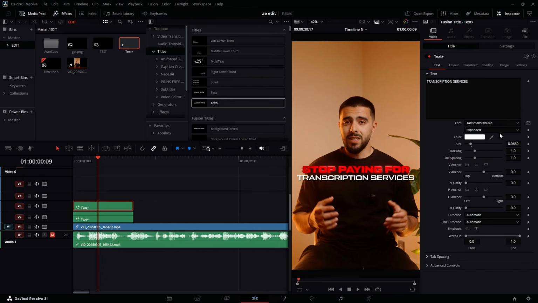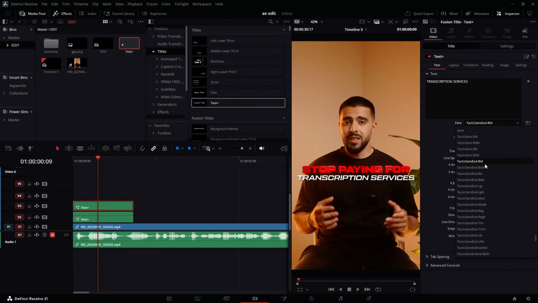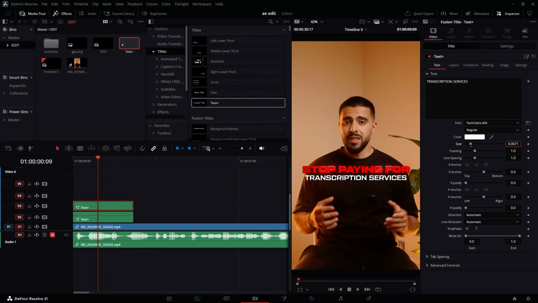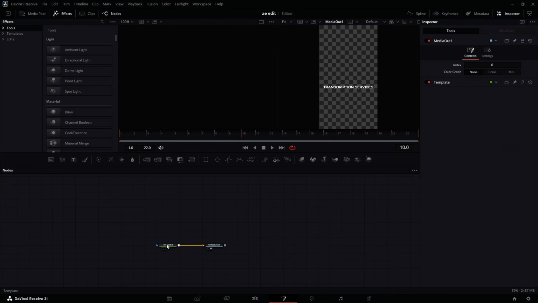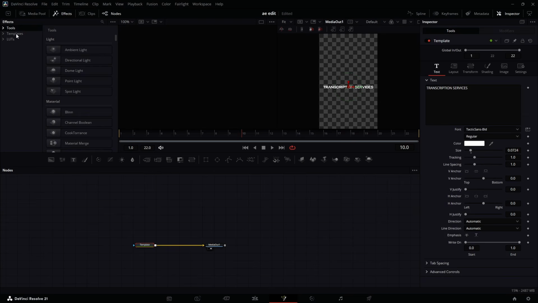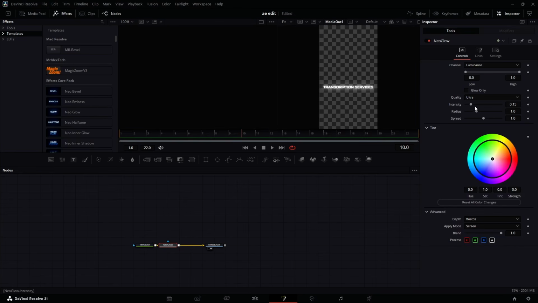Let's make sure that we look for a better font. Feel free to change this to whatever you want. Yeah, I'm going to change this to this one. Go back into the Fusion page, and we're going to go to templates, and I'm just going to select this and add a new glow to it. Now you see that the glow is too much. I'm just going to reduce it to about 0.8.